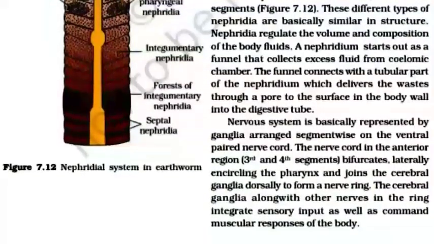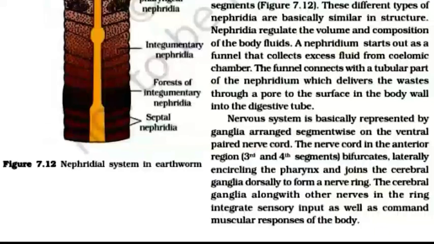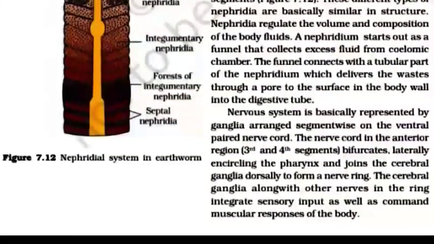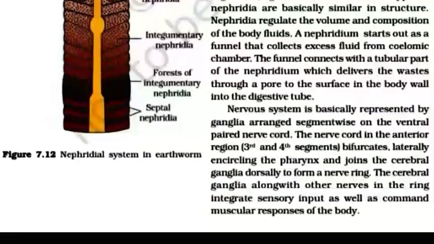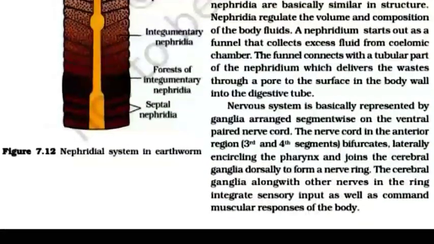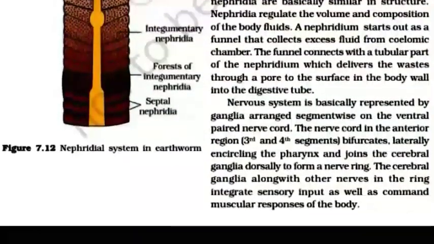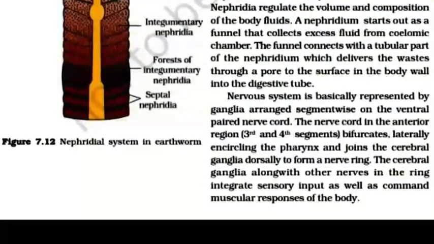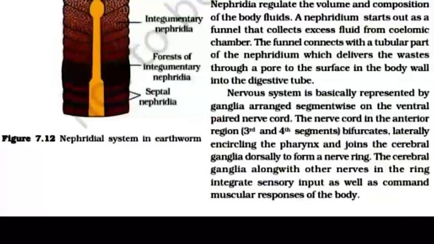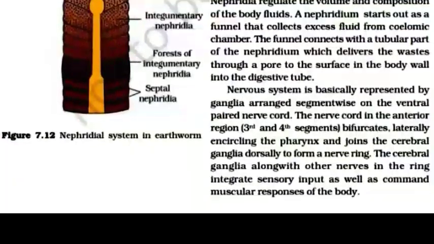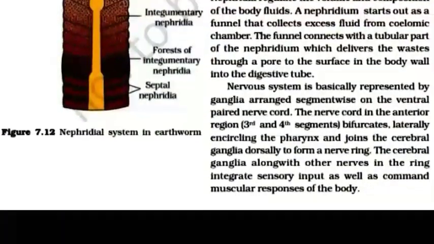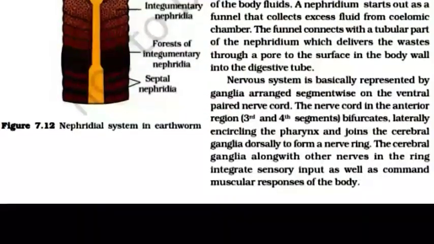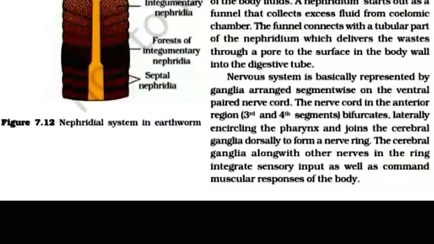The nervous system is basically represented by ganglia arranged segment-wise on the ventral paired nerve cord. The nerve cord in the anterior region, third and fourth segments, bifurcates laterally, encircling the pharynx and joining the cerebral ganglia dorsally to form a nerve ring.